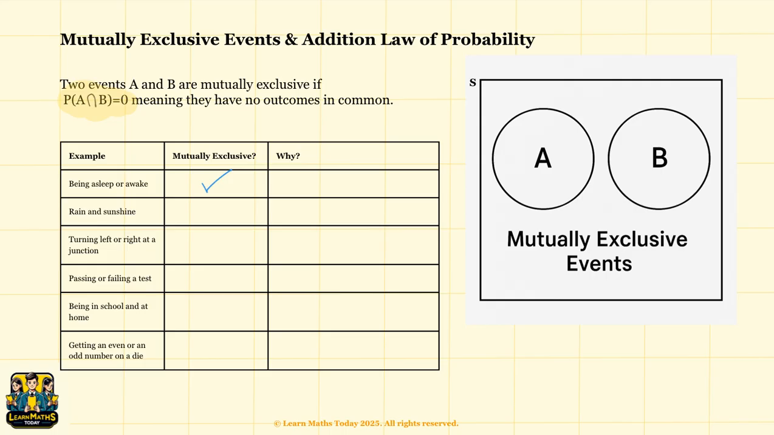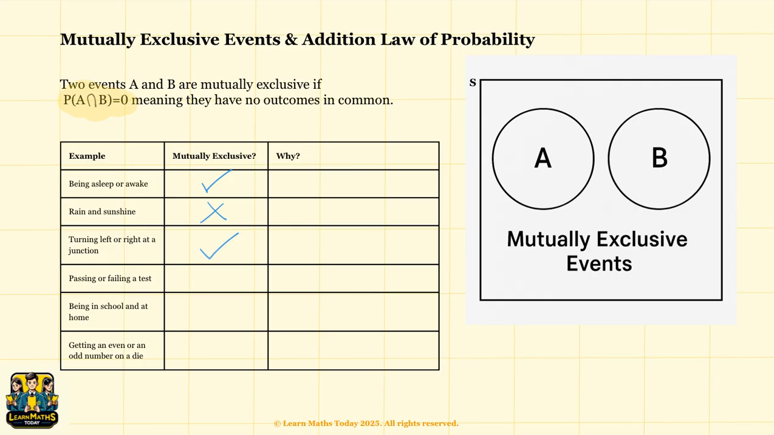Second one, is there rain and sunshine at the same time? Sometimes it rains, and sometimes the sun is also shining at the same time, and that's how we get rainbows. So yes, they can happen together, and therefore these are not mutually exclusive. Third example, turning left or right. These are mutually exclusive. You either turn left or you turn right. You can't do both at the same time.